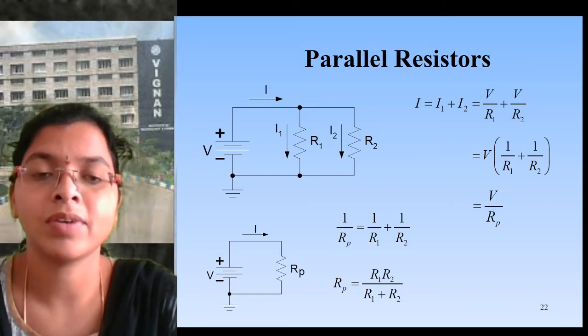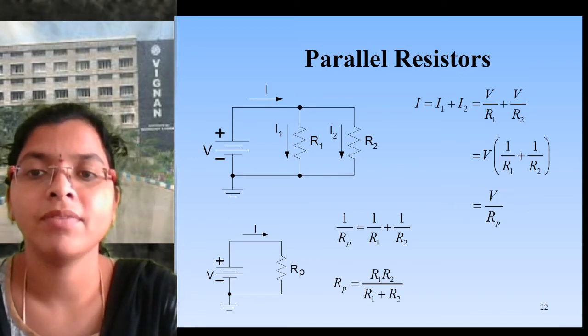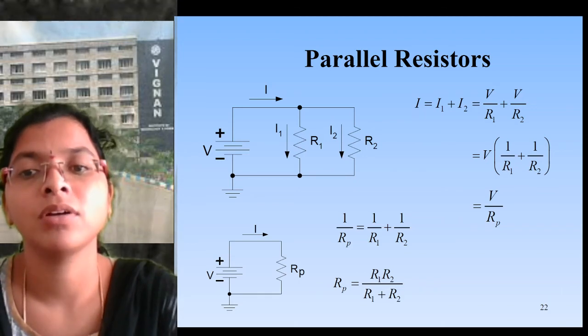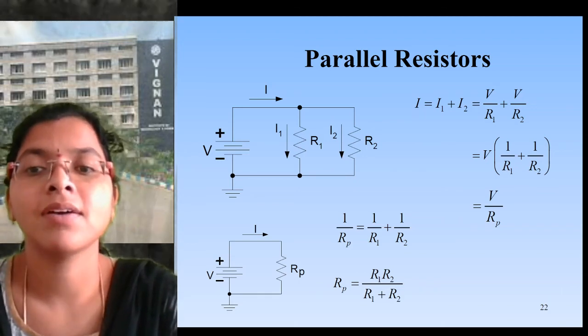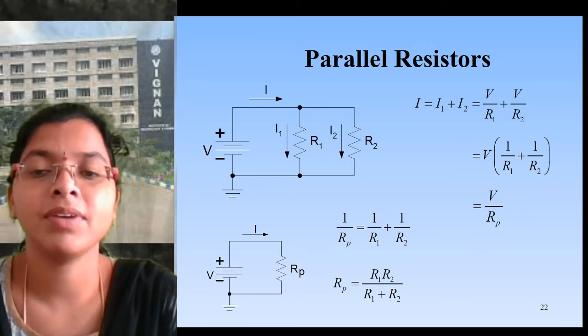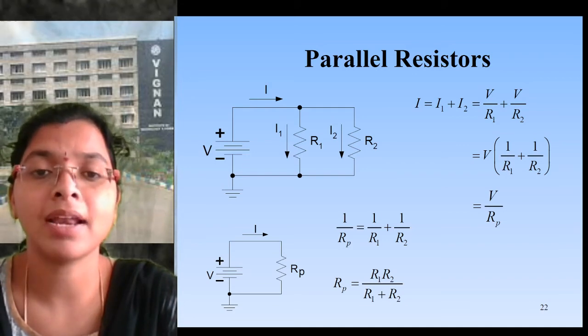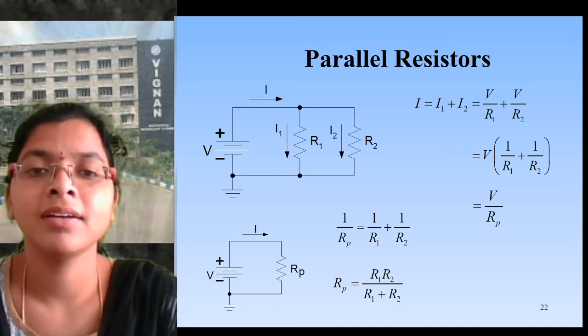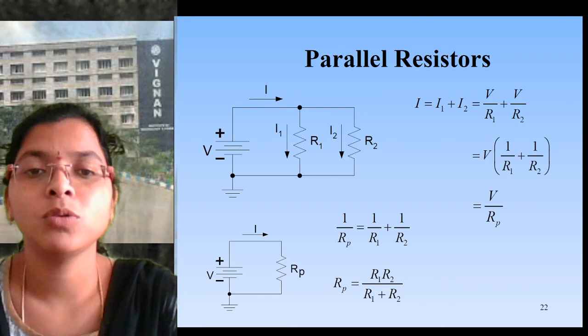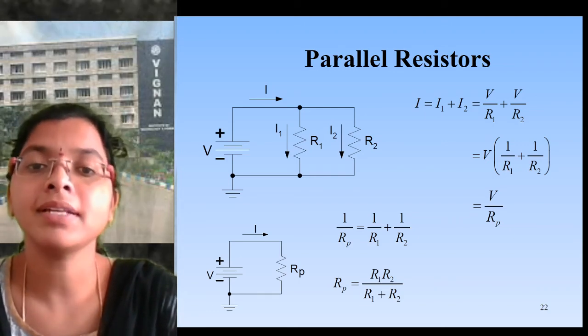We can substitute those, V by R1 plus V by R2. So we can take V as common, V times 1 by R1 plus 1 by R2. That we can simplify as V by RP. So what is RP? If two resistors are in parallel connection, what can we write? R1 into R2 by R1 plus R2.